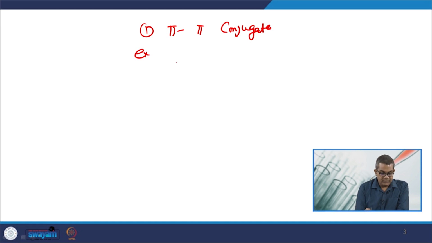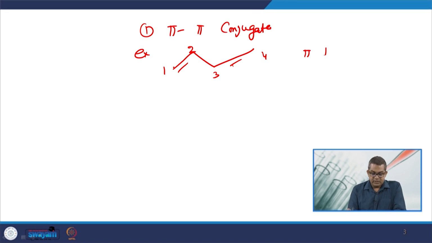The example is 1, 2, where the pi bonds are at position number 1 and position number 3.